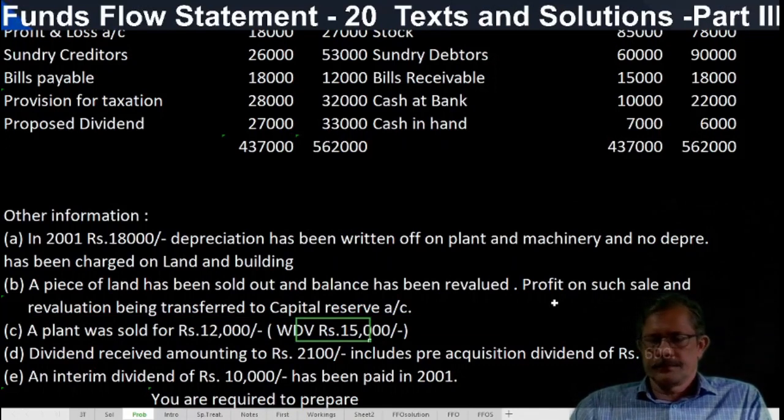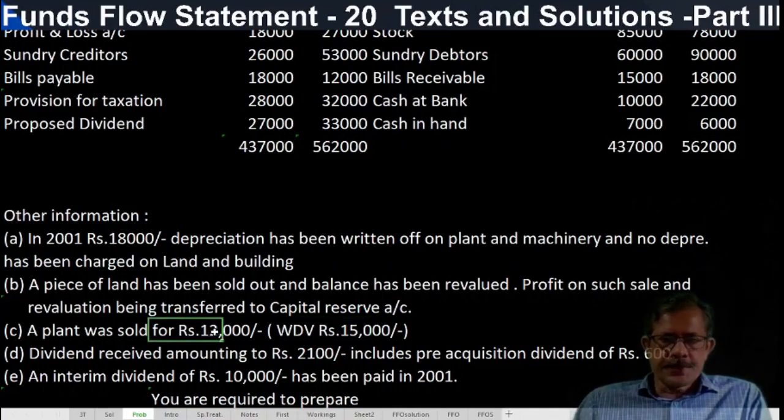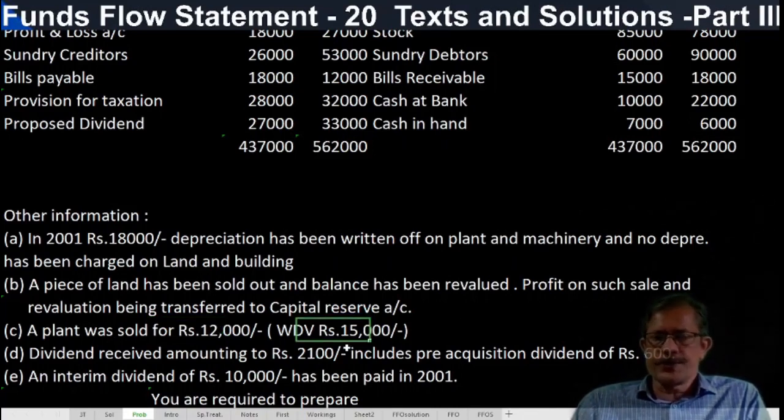15,000. Written down value means book value. The profit or loss on sale of fixed asset should be compared with the book value and the realized value. Here sale price is 12,000. Book value is 15,000. So there is a loss on sale of plant.